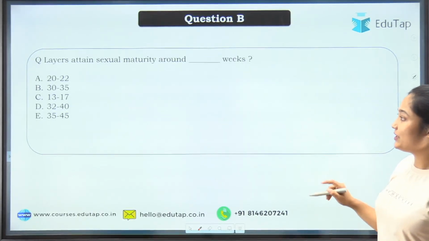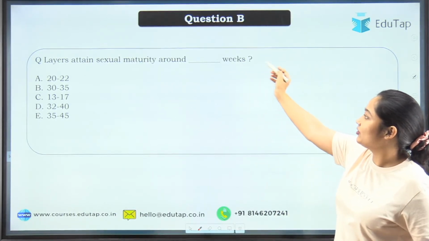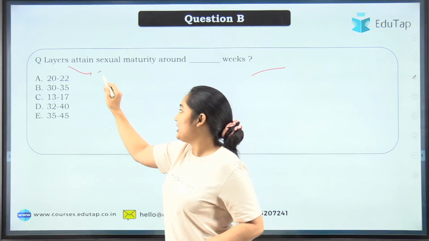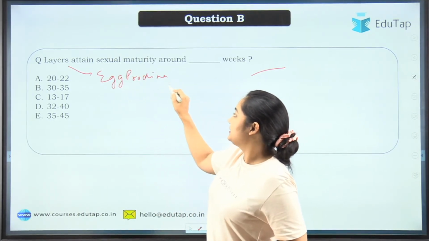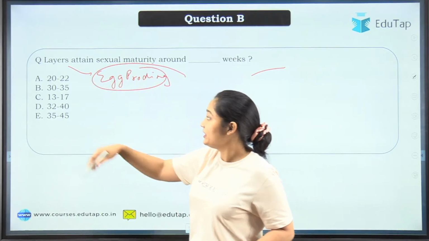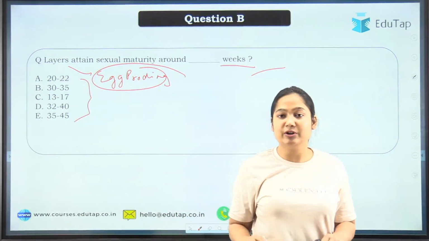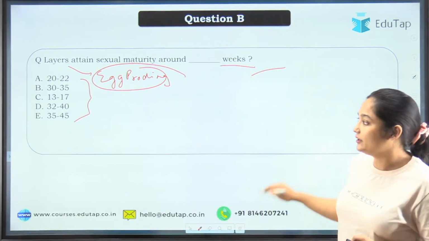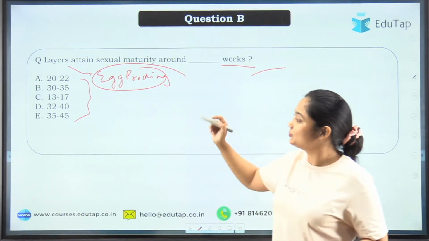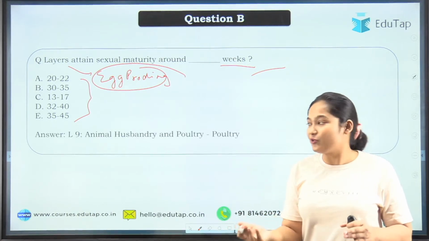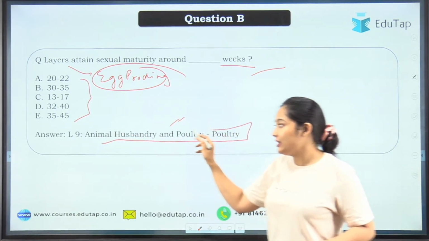Now moving to the revision question. Layers attain sexual maturity around dash weeks. Layers are egg-producing poultry birds, basically cultivated for egg production. The time periods are given in weeks. You will have to tell which one is the correct answer. The options are: 20 to 22, 30 to 35, 13 to 17, 32 to 40, 35 to 45. If you want to know the answer, check lecture 9, where we discussed it. It was the last slide.